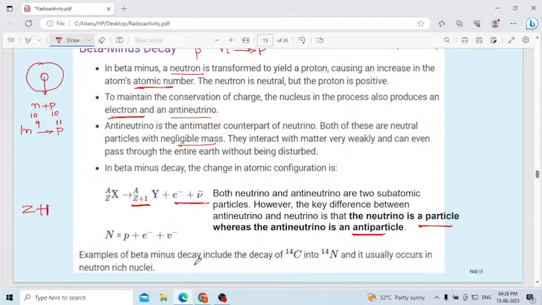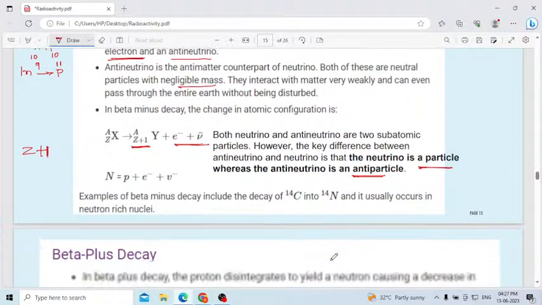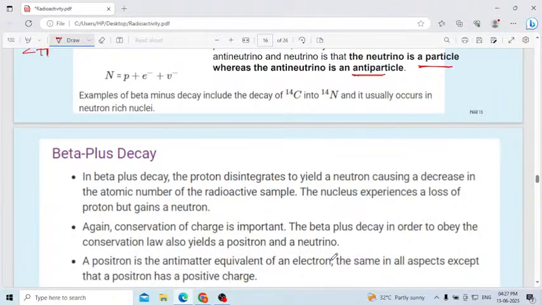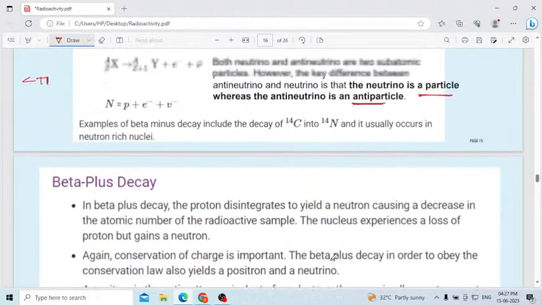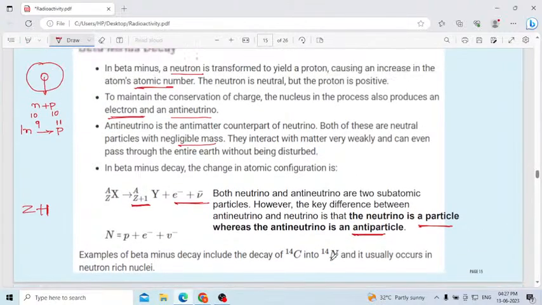An example of beta minus decay is the decay of carbon 14, which is converted into nitrogen 14. It usually occurs in neutron rich nuclei.